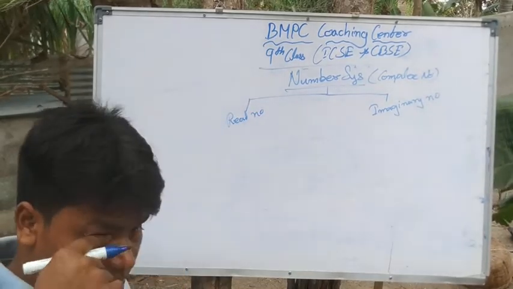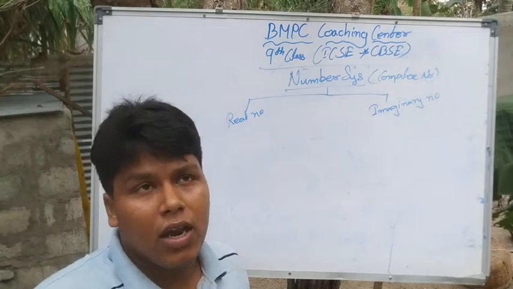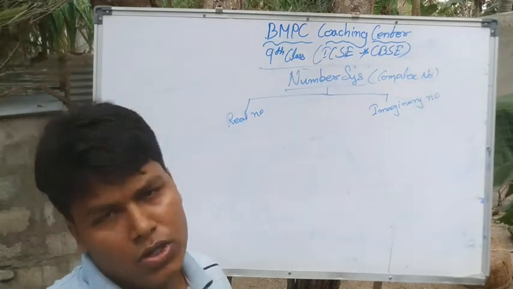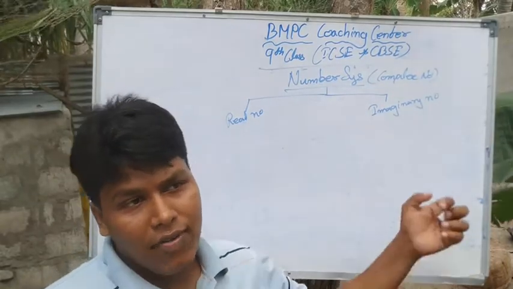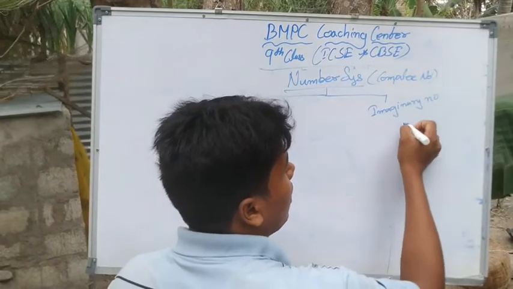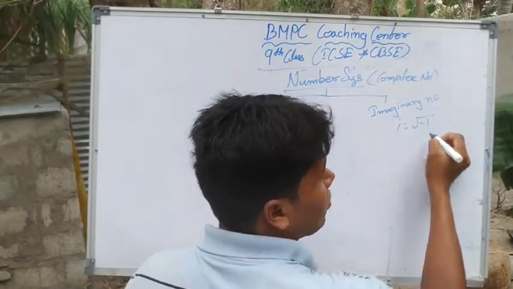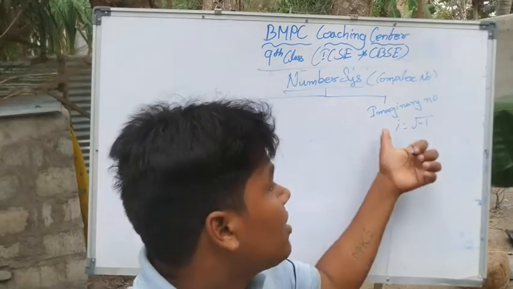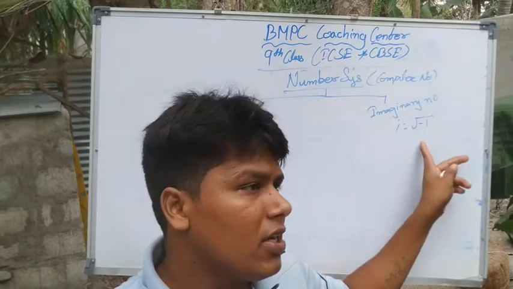Real numbers are those numbers which are used in our mathematical calculations and normally we use them. Imaginary numbers are scientific numbers. We can say i is an imaginary number, that is root of -1, which is used in quadratic equations.